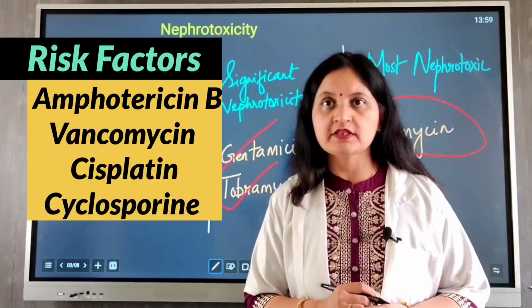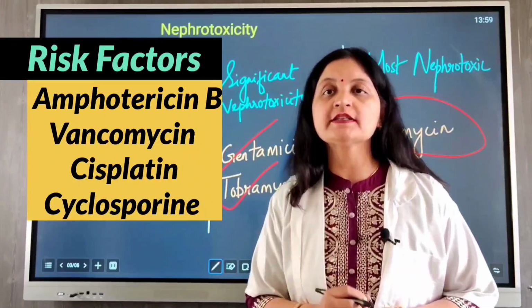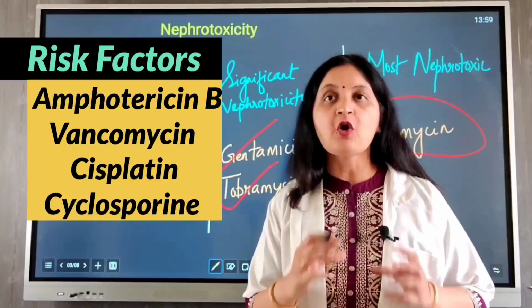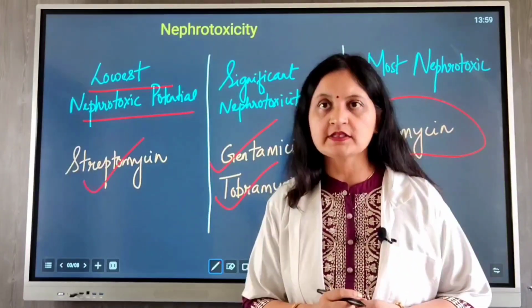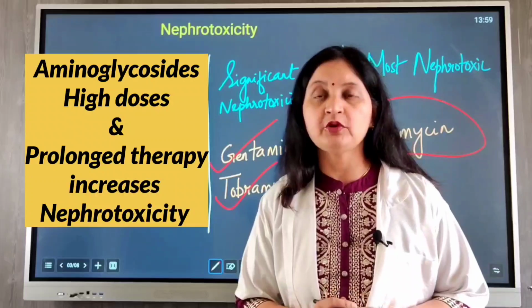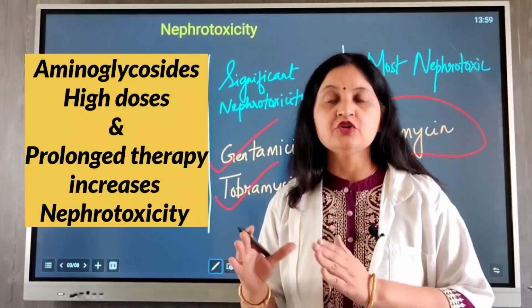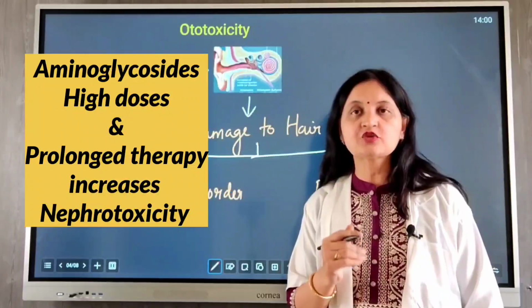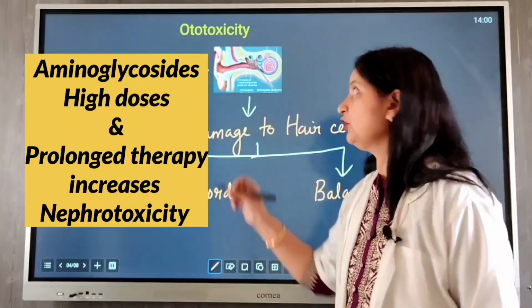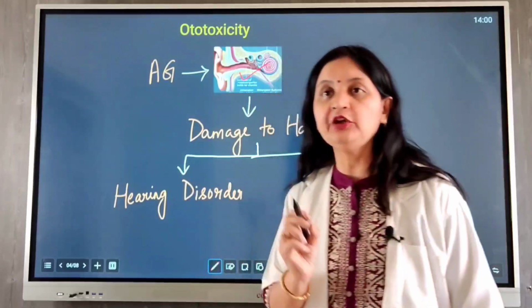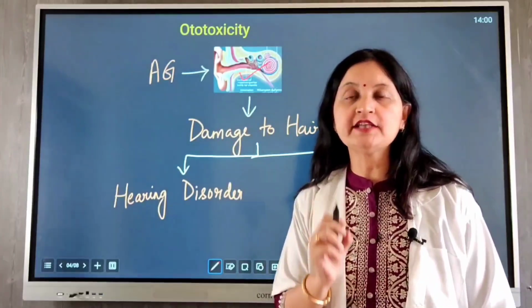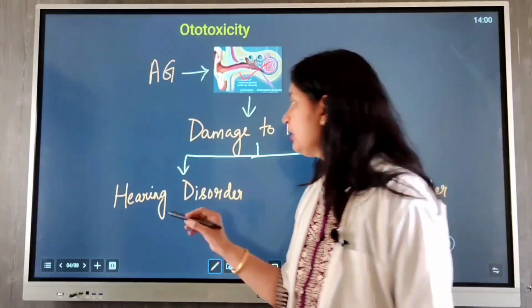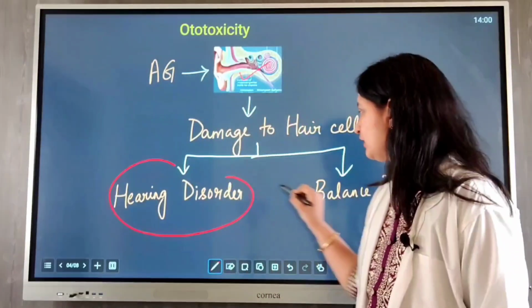Concurrent use of aminoglycosides with drugs such as amphotericin B, vancomycin, cisplatin and cyclosporin should be avoided because it increases the risk of nephrotoxicity. Also, high doses of aminoglycosides and prolonged therapy should be avoided because they increase the risk of renal dysfunction. Next is ototoxicity. Aminoglycosides accumulate in the inner ear fluid, that is endolymph and perilymph, and cause damage to the hair cells of the cochlea and the vestibular system, causing hearing disorders and balance disorders.